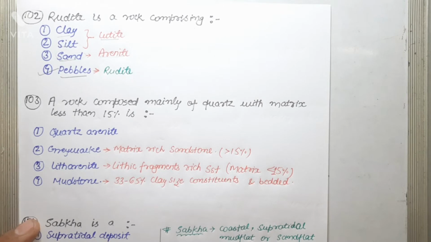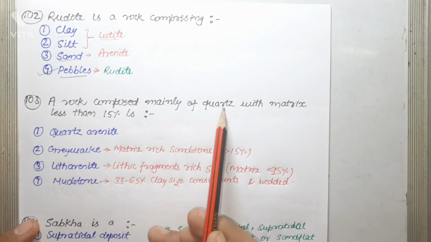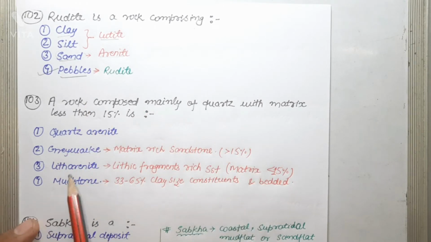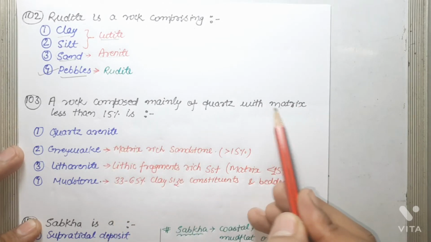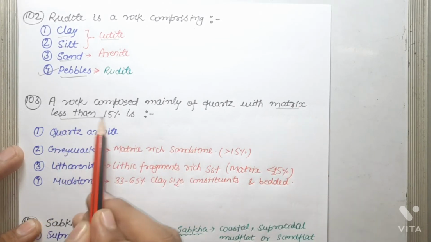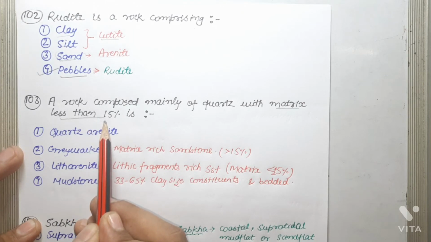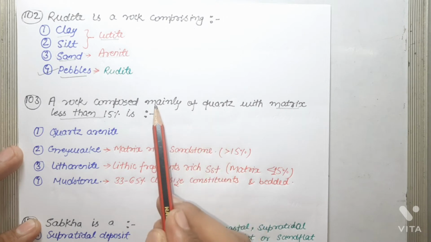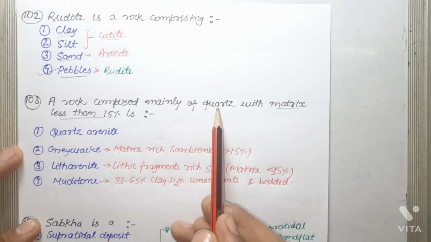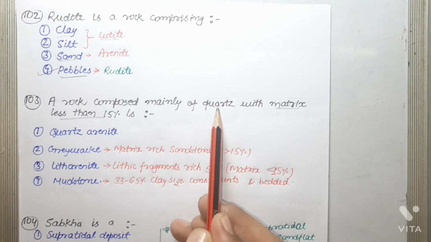Next question is, a rock composed mainly of quartz and matrix less than 15% is. So the first thing you should know is the rock which is composed of matrix less than 15% is termed as arenite. Now if it mainly contains quartz, then it is quartz arenite. If it mainly contains feldspar, then it is feldspathic arenite. If it contains lithic rock fragments, then it is lithic arenite.